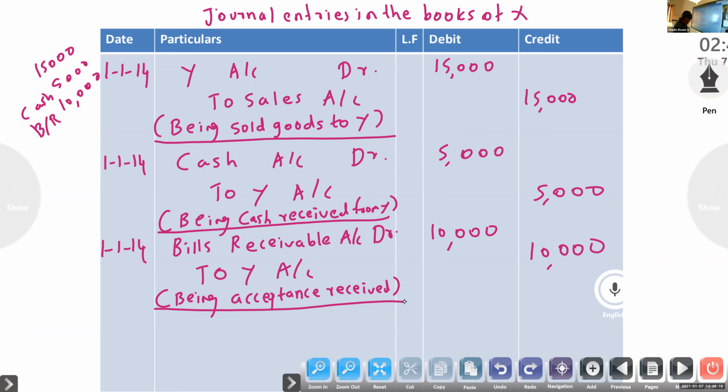Then here it is given that bill dishonored on the due date. It is a normal bill, and the noting charge is 25. So date 1 plus 3, 4. How many months? For 3 months. So 1 plus 3, 4th April 2014, bill dishonored. Journal entry. It is a normal bill and noting charge paid.